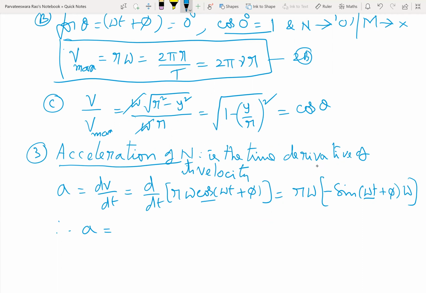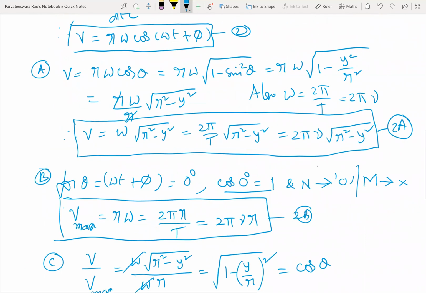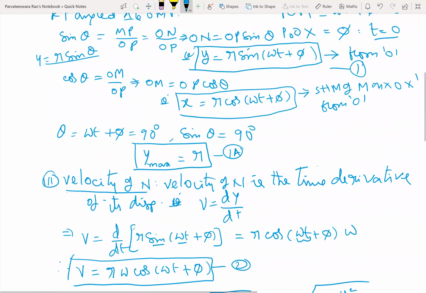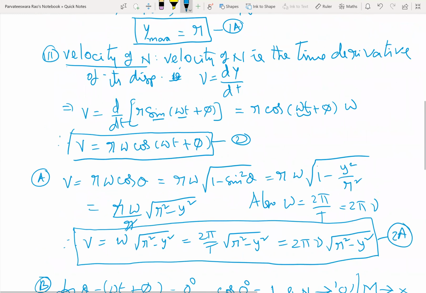Therefore, acceleration will now become minus omega square r sin omega t plus phi. But r sin omega t plus phi is what? r sin omega t plus phi is y.